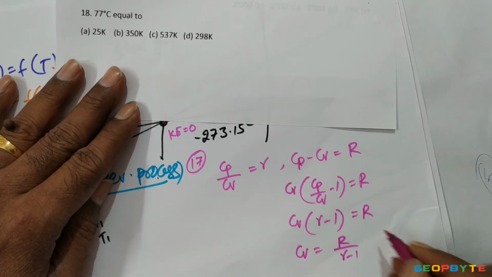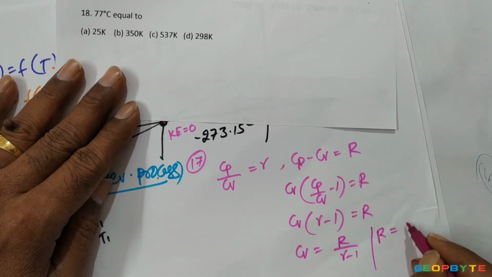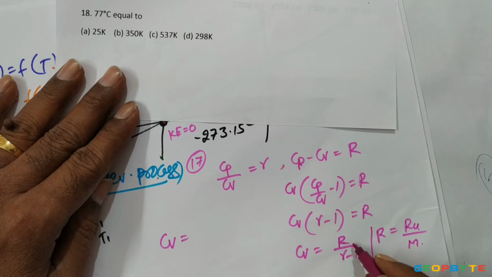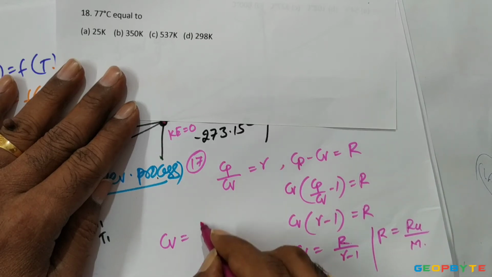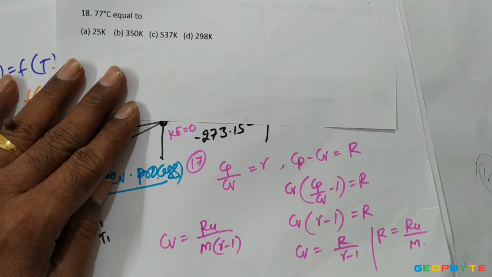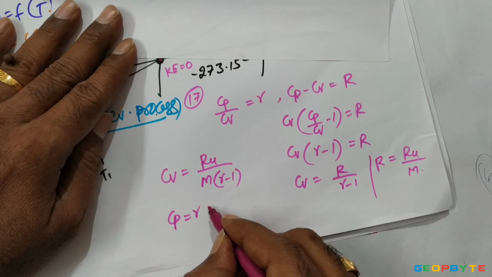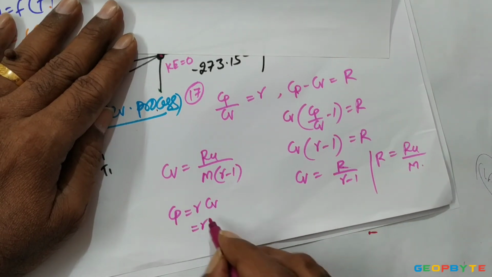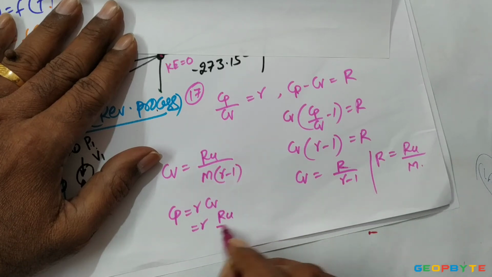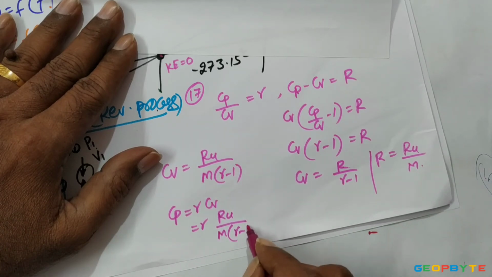Again, R equals Ru by M, the universal gas constant by molecular weight. Then Cv equals Ru by M into gamma minus 1, and Cp equals gamma into Cv, which is gamma into Ru by M into gamma minus 1.